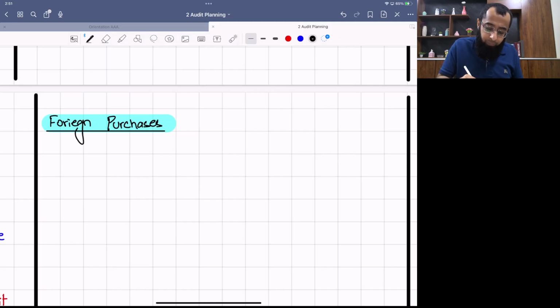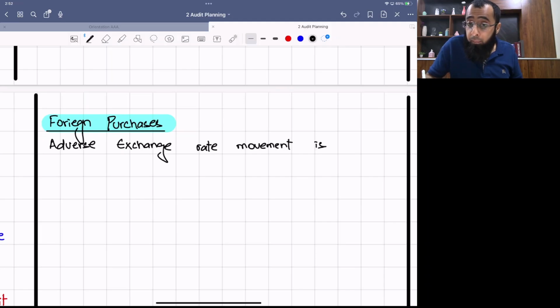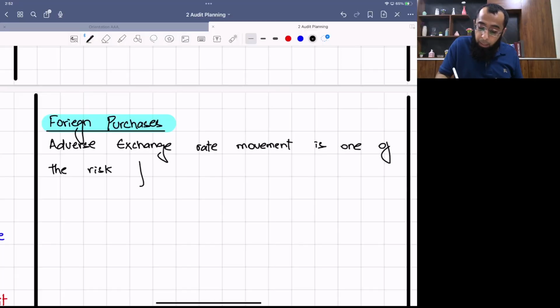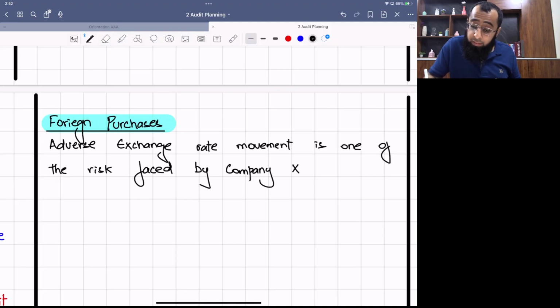Let's do it. Adverse exchange rate movement is one of the risks faced by company X due to its foreign purchases.